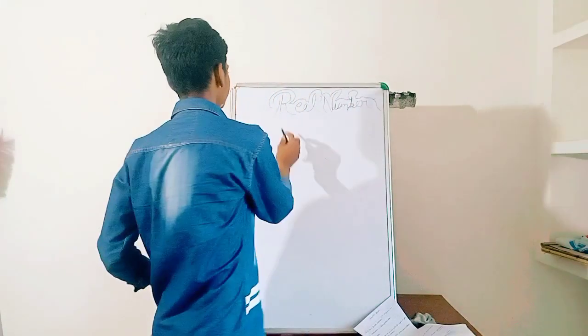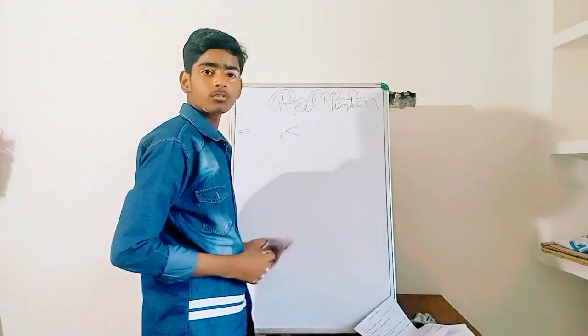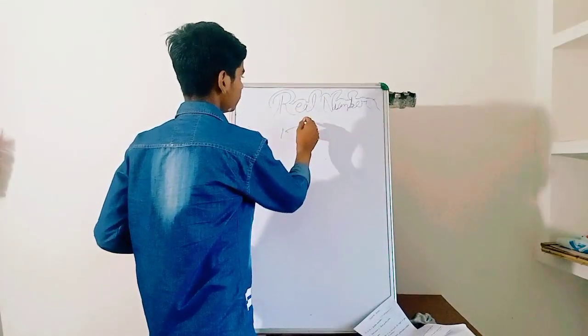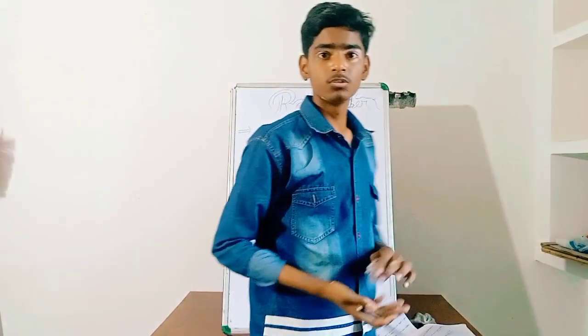You can see that 1, is there any other factor of 1? Is there any other factor of 1? No. 1 has only 1. 1 can only be divided by 1. So it is neither a prime number nor a composite number.